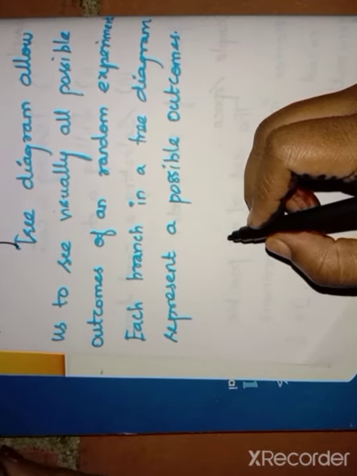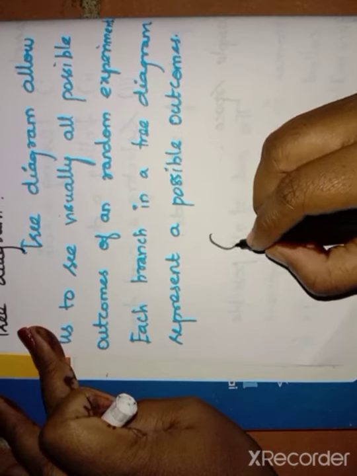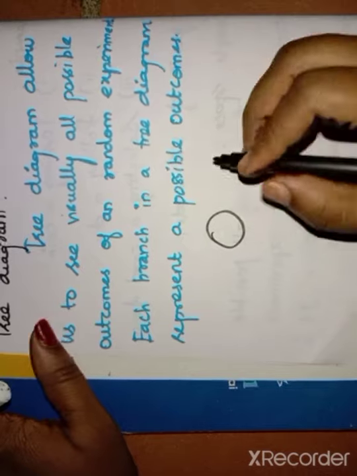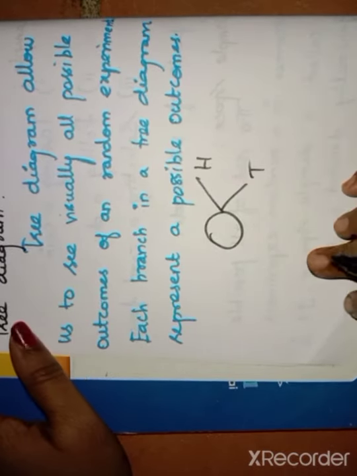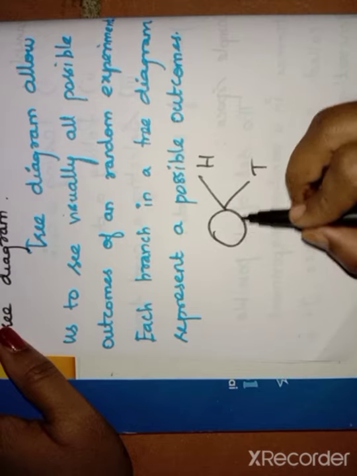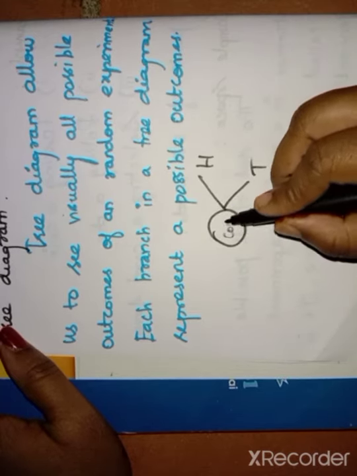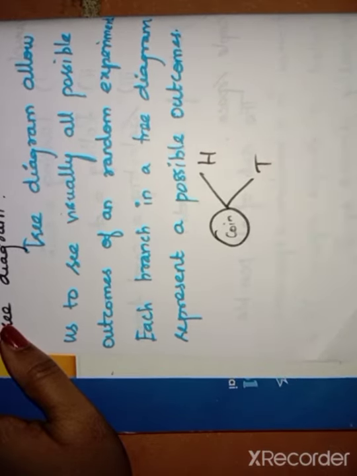If it is one coin, the possible tree diagram has head and tail. One circle means one coin. This is one coin, and we have head and tail.